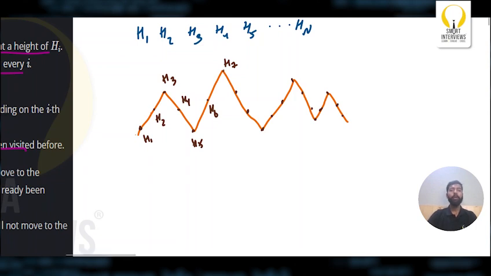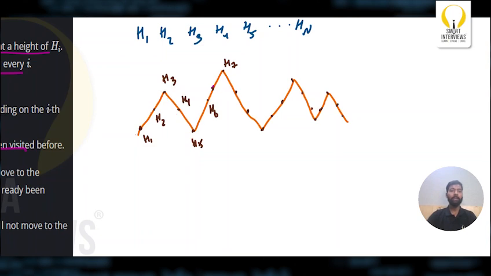Now, what do we have to find? We have to find the total number of friendship groups. Now, what is friendship? A friendship is nothing but if two persons share a common hill, then they're said to have a friendship between them. Now, let's say I take this hill, a person living on this hill, and a person living on this hill. Now, can I have friendship among these two? Yes, because they share a common hill. Similarly, if I take a person from here and a person from here, can they be friends? Yes, because they share a common hill.